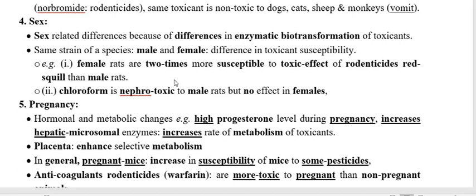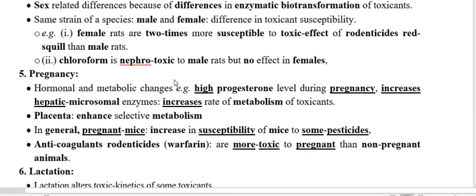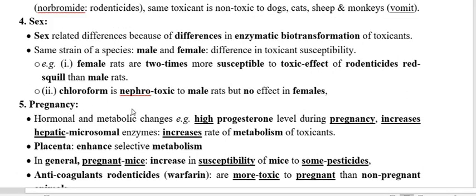Take another example between the male and female rat, with another toxicant, chloroform. As you know, chloroform is an anesthetic. This anesthetic chloroform is more nephrotoxic to the male rat as compared to the female, and you can say there is no effect of chloroform in the female rat when comparing nephrotoxicity. So this is all about sex-related toxicity.